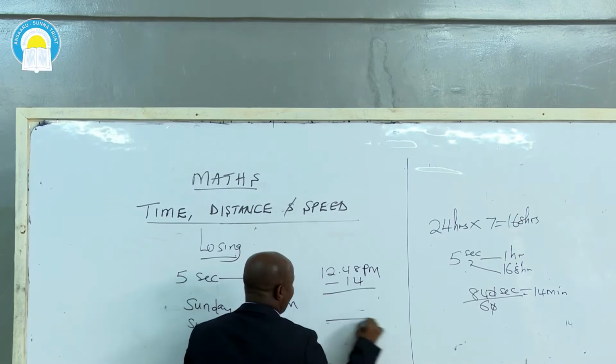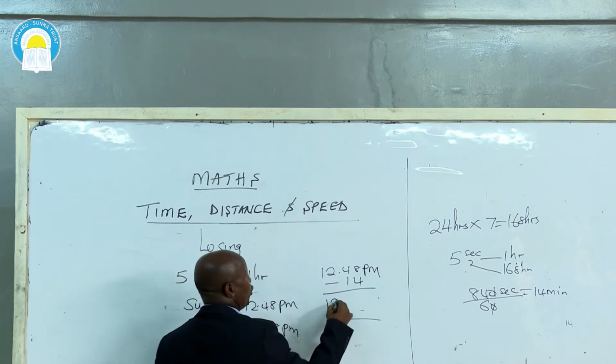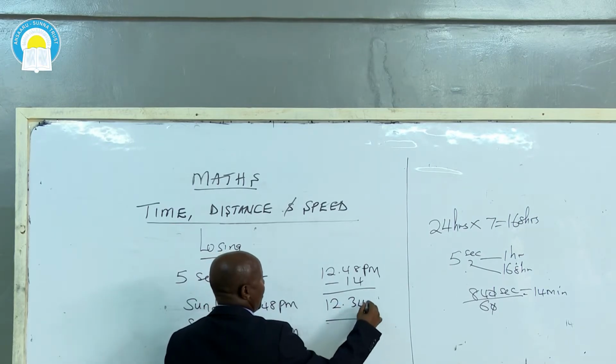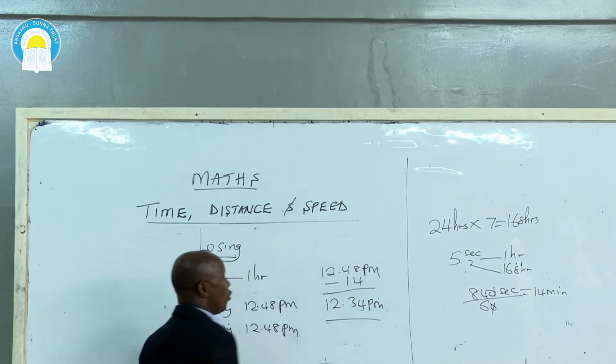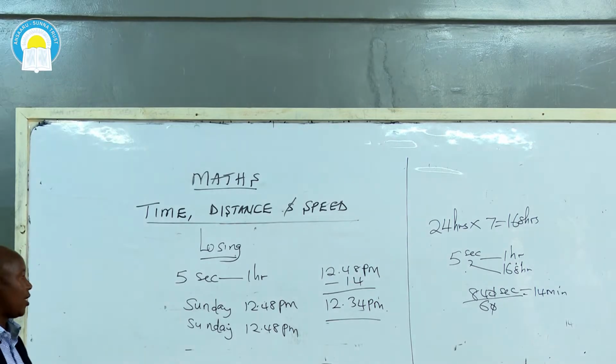So now, when the right time will be 12:48 p.m., this time will be 12:34 p.m. That's how we work out problems associated with losing and gaining seconds.